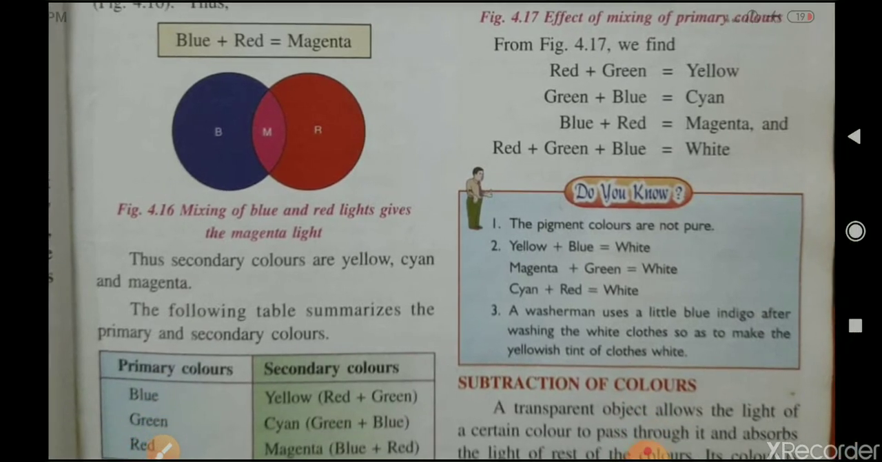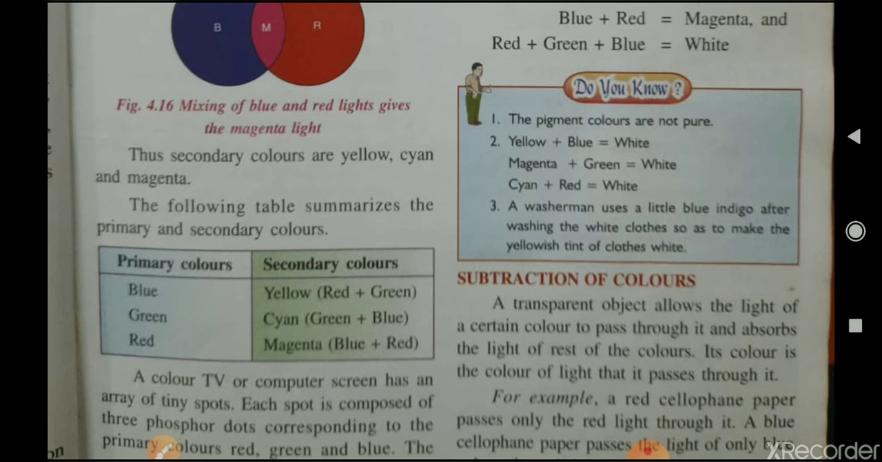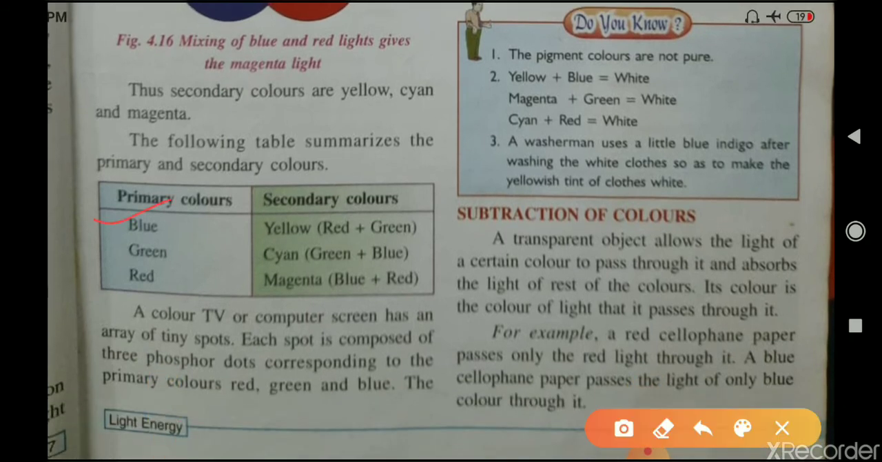Okay, you can see in this table, these are the primary colors, blue, green and red. And when red and green lights are projected together, we obtain yellow color. When green and blue color are projected together, we get cyan color. And blue and red, by projecting these two colors, we get magenta.